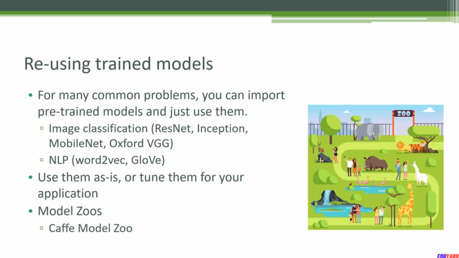Now you can find more of these pre-trained models in what are called model zoos. A popular one is called the Caffe Model Zoo. I'm not sure what to think of all this. I mean, it is super easy to deploy AI now. As you can see in our next example, you can just import an existing model zoo model and start using it with just 4 or 5 lines of code. You don't have to really be a very good developer anymore to actually use AI for practical applications.